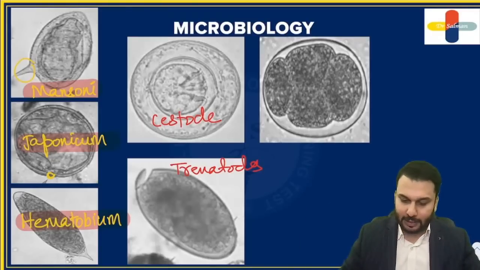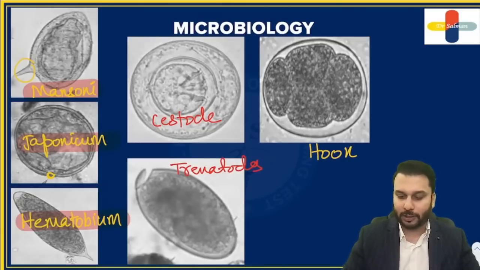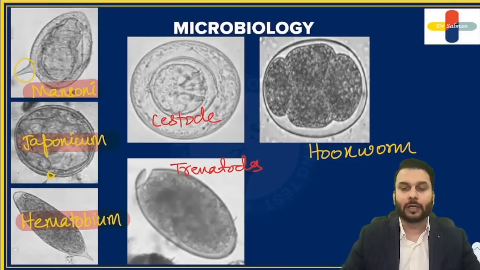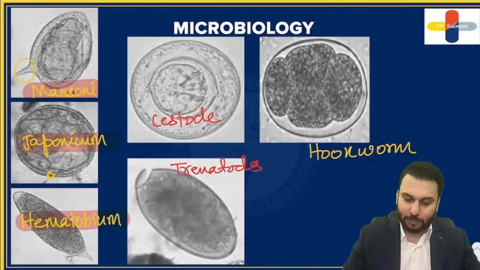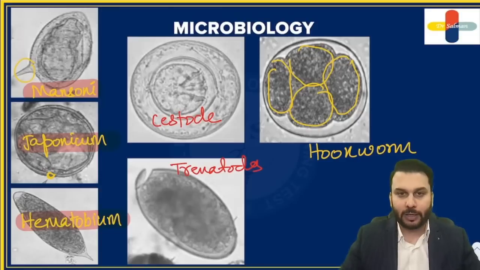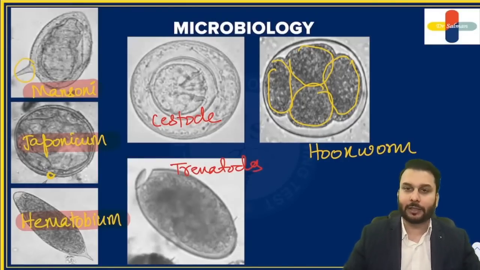And this egg that you're seeing here is the egg of the hookworms, the ones that cause iron deficiency anemia. Hookworms, Ancylostoma or Necator. It looks like this. It's made up of blastomeres. There are four blastomeres that you see in the egg of this hookworm. These are the eggs that you should be completely familiar with. We know the majority of these eggs by heart. You guys are doing very well on this.